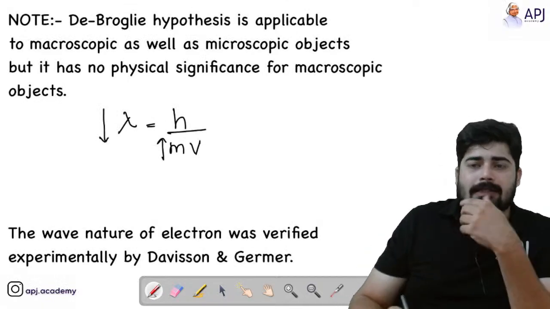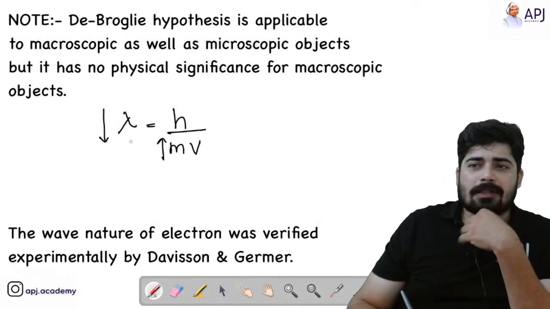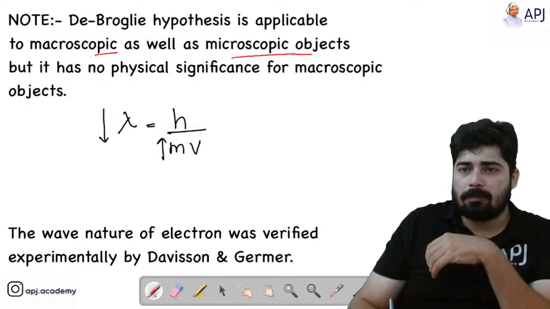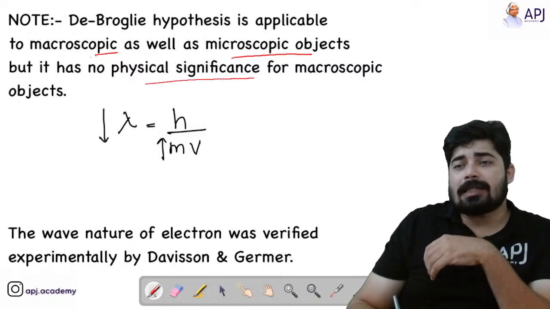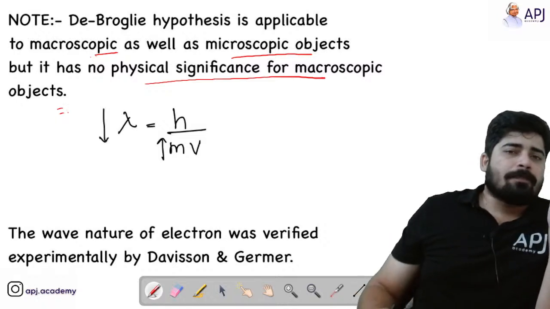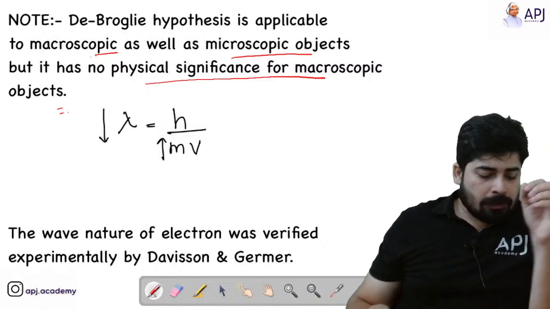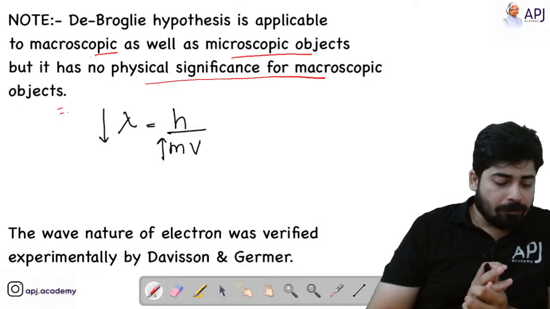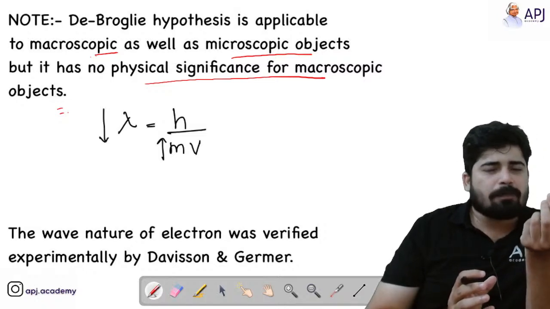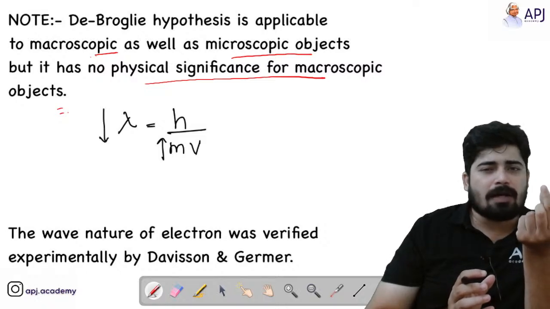Now let's see this. De Broglie hypothesis is applicable to macroscopic as well as microscopic objects, but it has no physical significance for macroscopic objects. What does that mean? Microscopic means those smaller particles which have very minute mass.